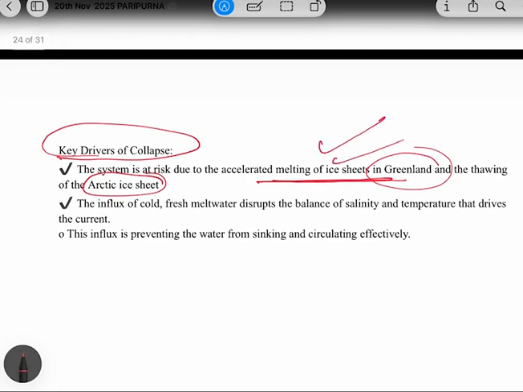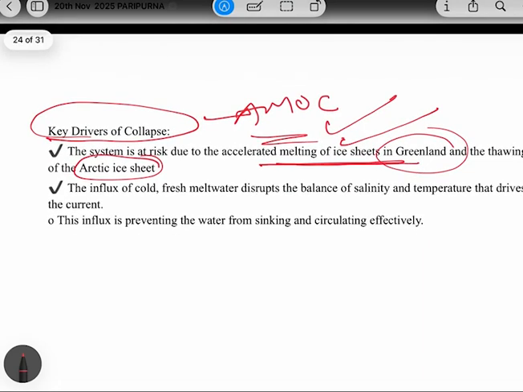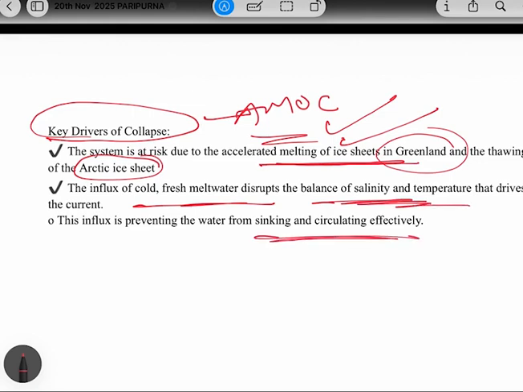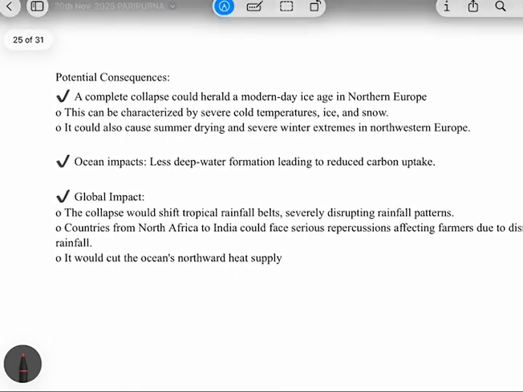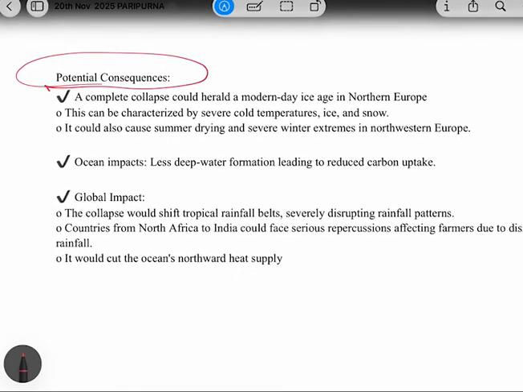So that's what we are saying: because of climate change, melting of ice sheets, AMOC is leading to the situation of collapse. So this is what the article is saying: the influx of cold and fresh melt water disrupts the balance of salinity and temperature. Okay, so this is preventing water from sinking and circulating effectively. Now, coming to the consequences, what will be the consequences of this collapse?